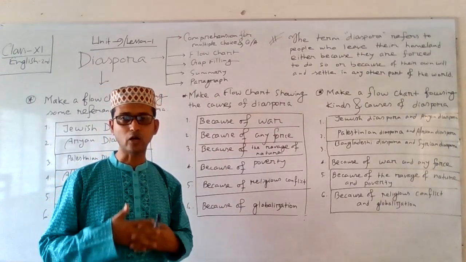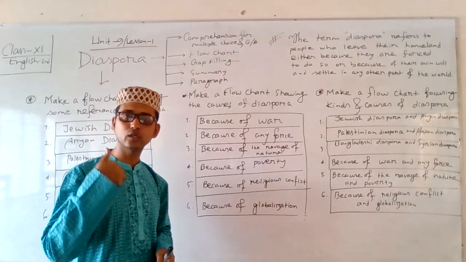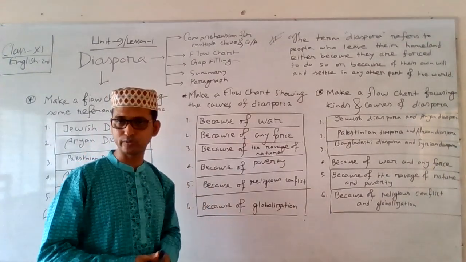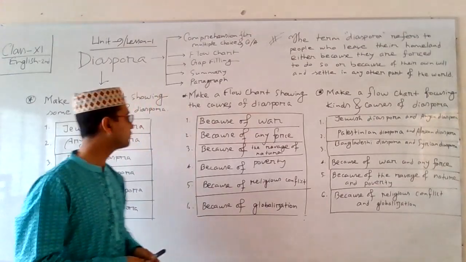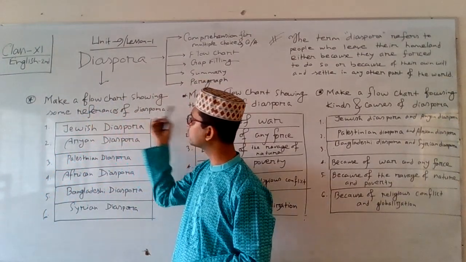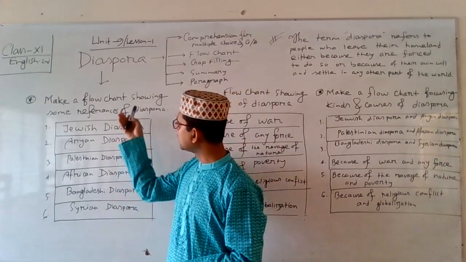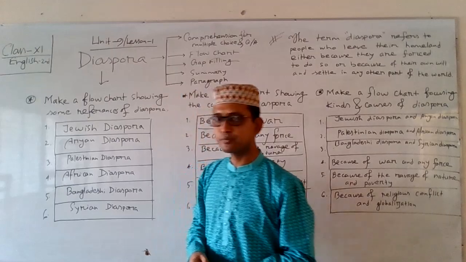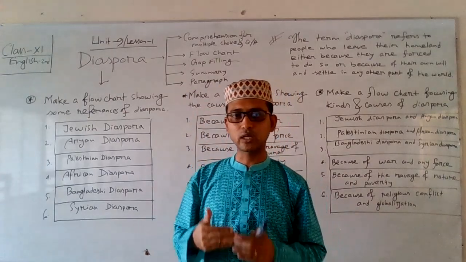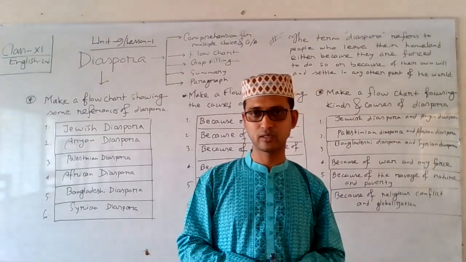Students, here I would like to take an analysis of how a flow chart can be formulated. First of all, this is a question: make a flow chart showing some references of the diaspora. Just before getting the answer process of that one, I would like to say some other words on the history of the diaspora.